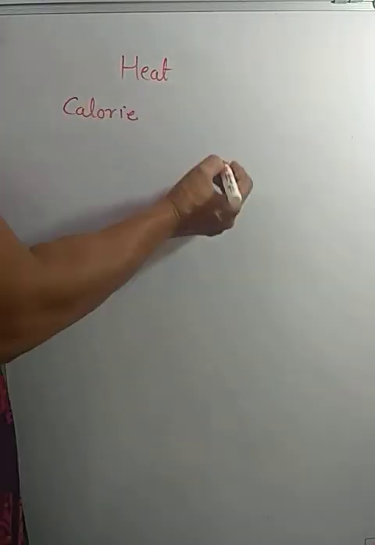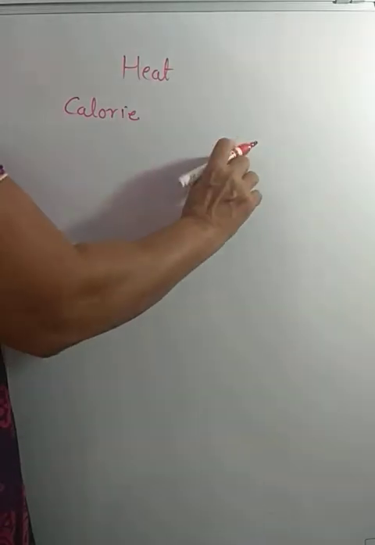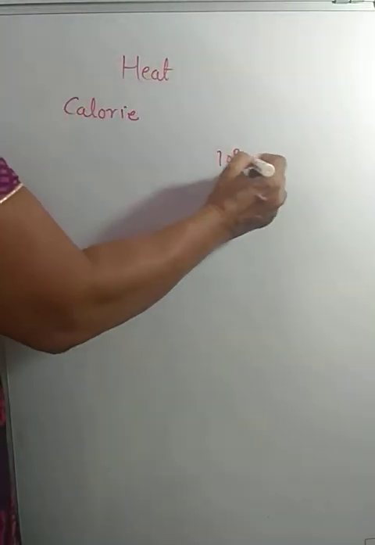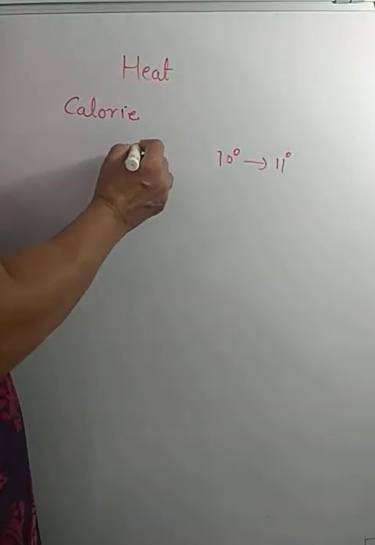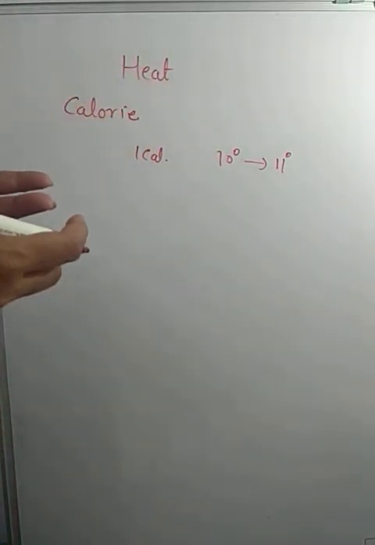For example, suppose at 10 degrees Celsius, the amount of heat required to heat the water by 1 degree, that is to 11 degrees Celsius, is different from 1 calorie. Somewhat less or bigger or smaller.